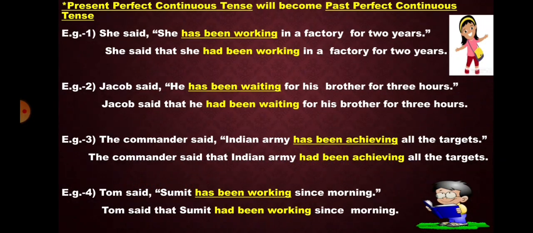Example 4. Tom said Sumit has been working since morning. Now again our reporting verb is in past tense. So inside the inverted comma the tense has been working will change into had been working. Only we have to use conjunction that. Tom said that Sumit had been working since morning.